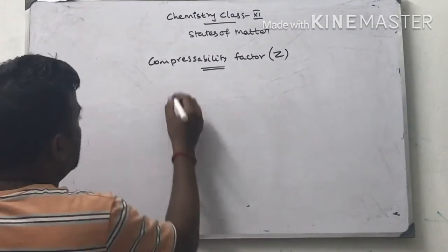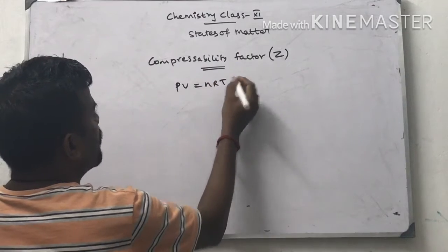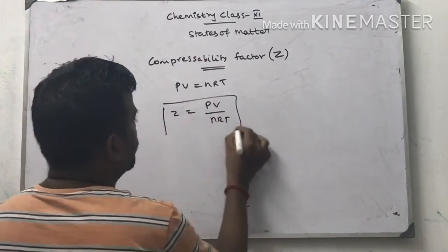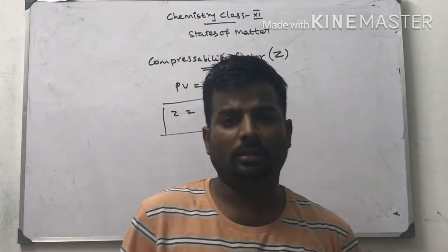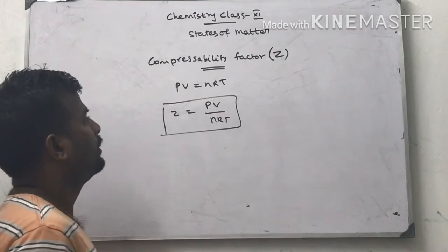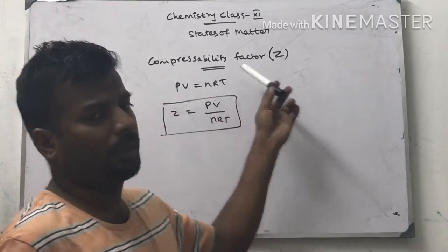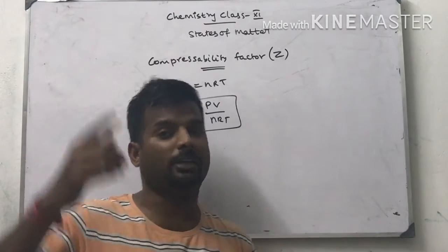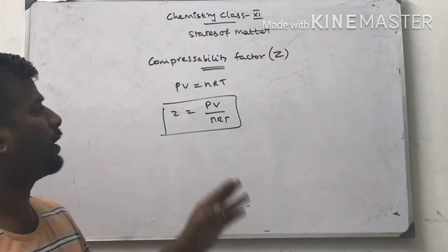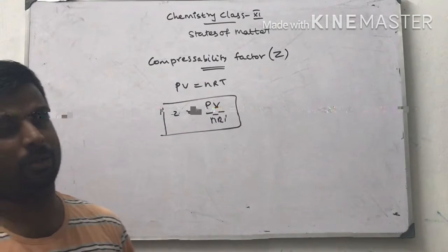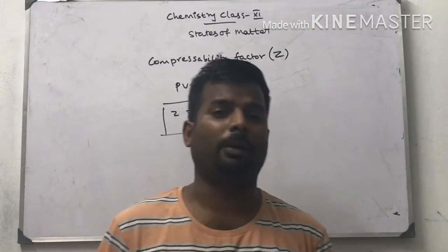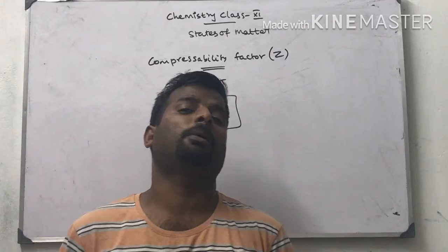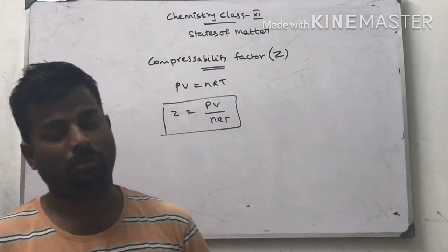From the ideal gas equation, PV is equal to nRT. Z is equal to PV by nRT. Compressibility factor is equal to PV by nRT. The compressibility factor decides the extent of deviation of real gas from ideality, that I already told you. If the compressibility factor is positive, what happens? If the compressibility factor is negative, what happens? Those are the things we are going to discuss today.